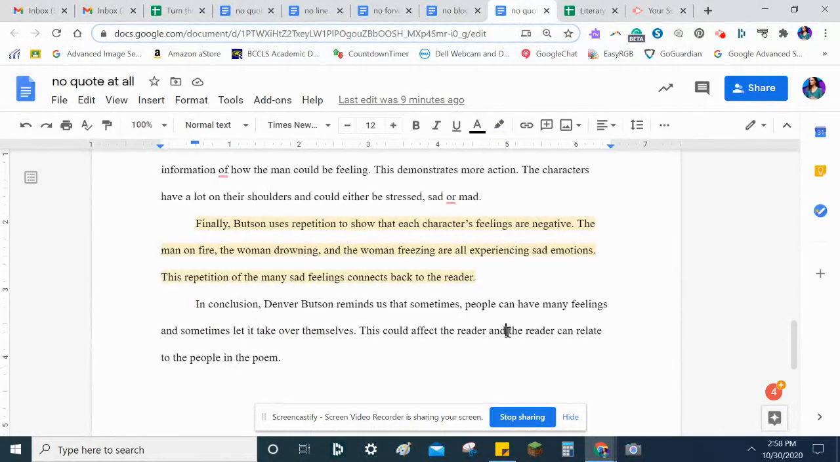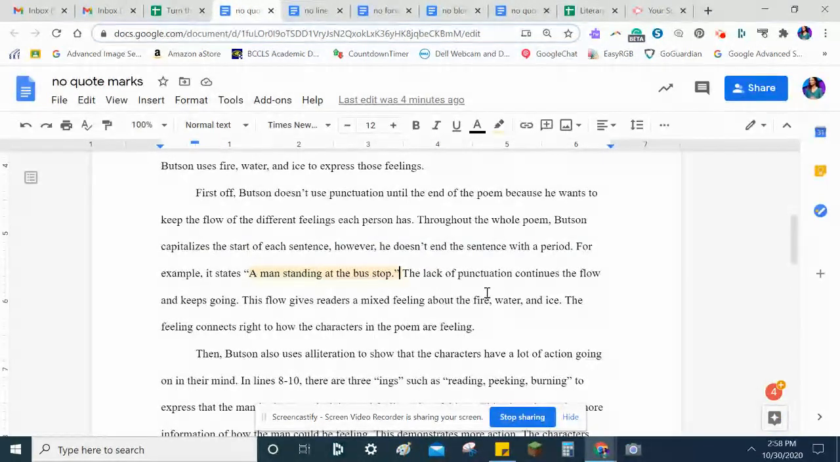Last problem is if you have no quote at all. This same author here has a third body paragraph with no quote from the poem. They got a nice topic sentence, but here they're just describing what's happening and there's no actual quote from the poem. So that's something else you've got to remember to do.